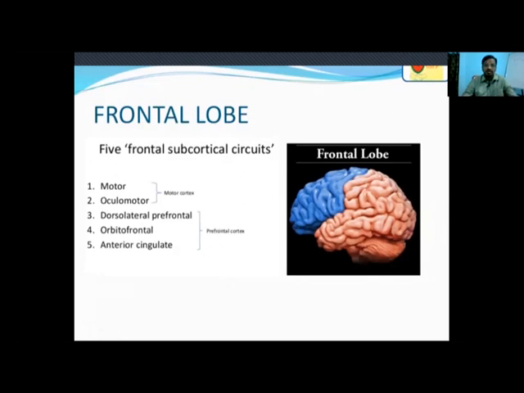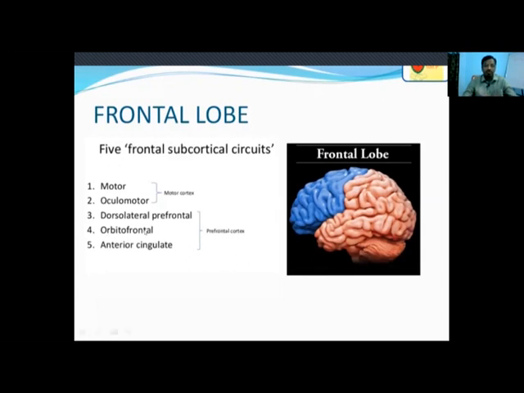So this prefrontal cortex is divided into the dorsolateral prefrontal cortex, orbitofrontal cortex, and anterior cingulate cortex. The dorsolateral prefrontal cortex is the main important part of the frontal lobe, which deals with planning, execution, and the ability to perform a task.